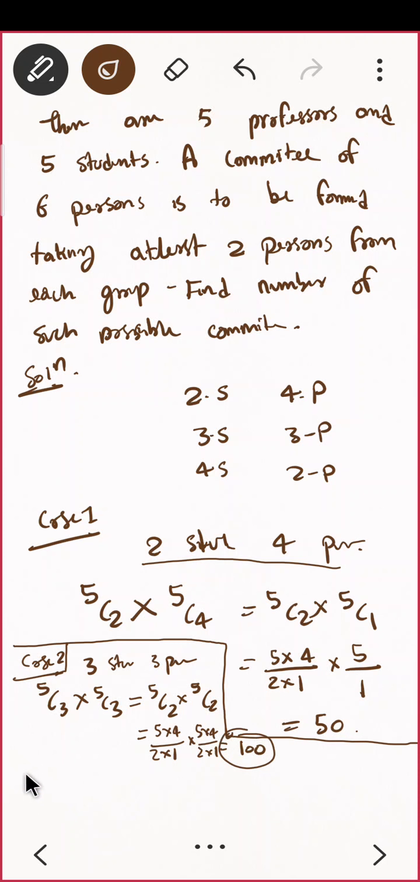Okay. What about case 3? I'll directly write. You are having 4 students, 2 professors. So that will be same as case 1. 5C4 multiply by 5C2. Do you agree? And 5C4 is same as 5C1. So this is 5C1 multiply by 5C2. You already know what is the answer. That is 50. So what will be your final answer?